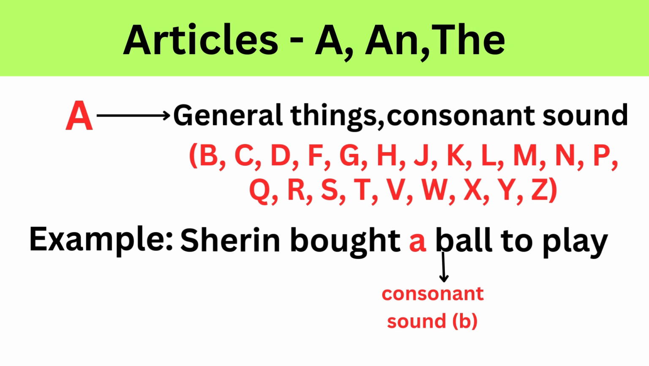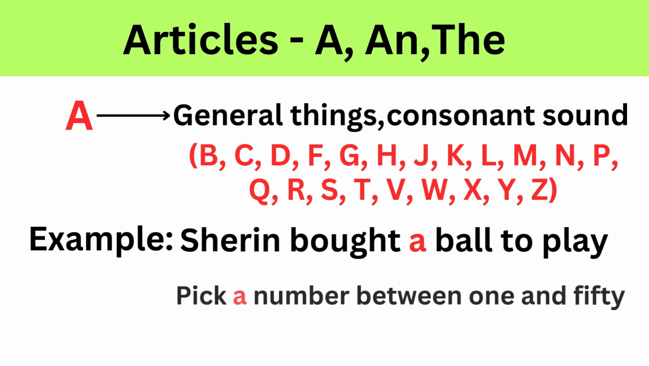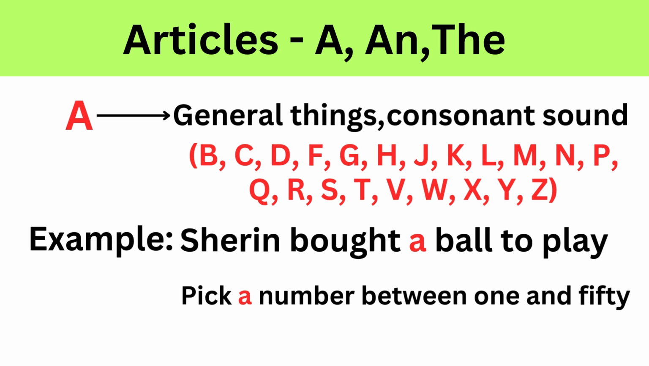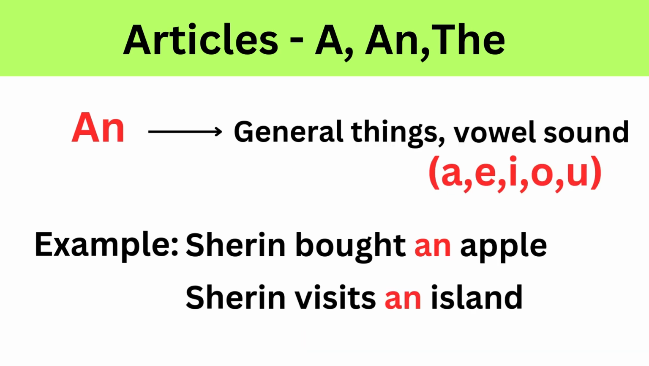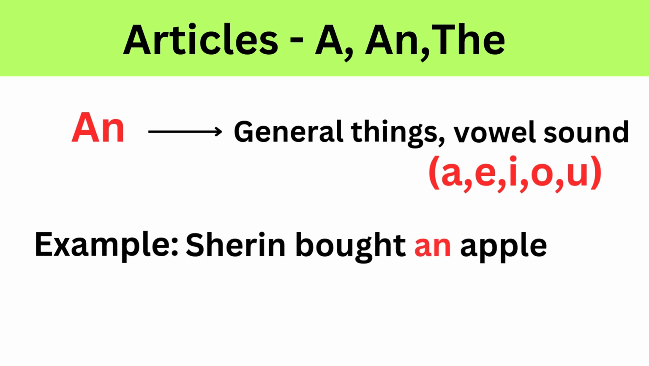specific one. Another example is pick a number between 1 and 50. Here we use a because number starts with a consonant sound and it refers to any random number, not a specific one. Next one is an article. For example, Sherin bought an apple. Here we use an because apple starts with a vowel sound and it refers to a general apple, not a